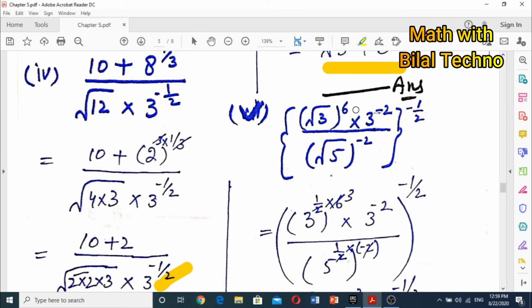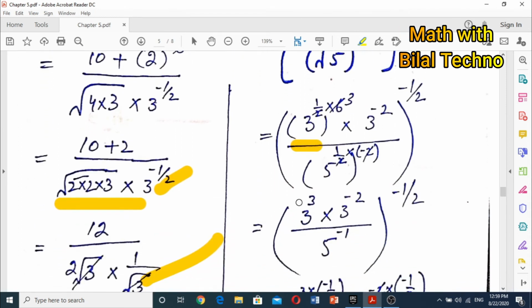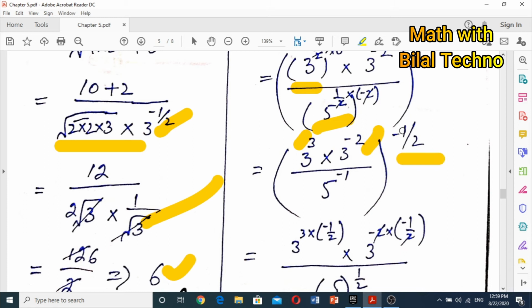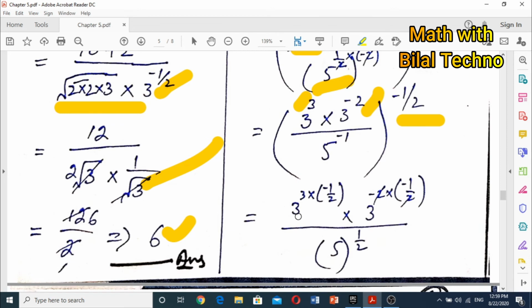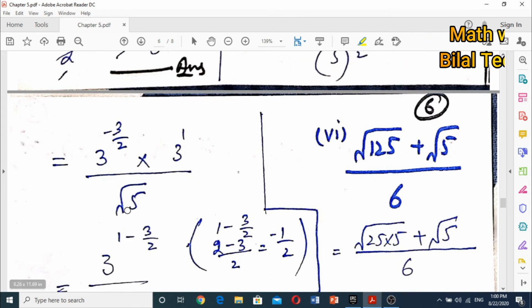So next, the question number 5, a little bit difficult, but we can solve it. Square root of 3 the whole power 6 into 3 raised to power minus 2 divided by square root of 5 raised to power minus 5 and whole raised to power minus 1 by 2. So first of all, we can simplify square root of 3, which becomes 3 raised to power 3 and 3 minus 2 as it is, and at the below we also simplify square root of 5 and it becomes 5 raised to power minus 1.